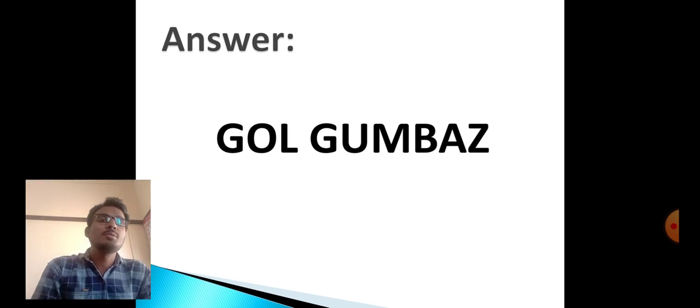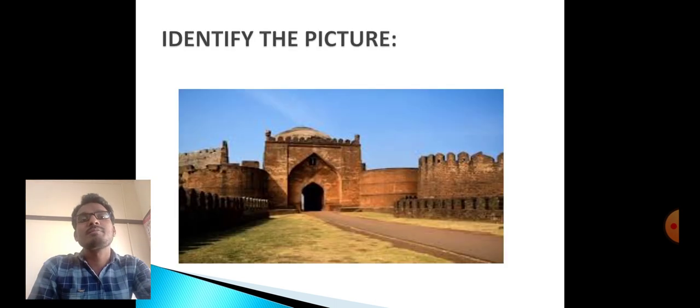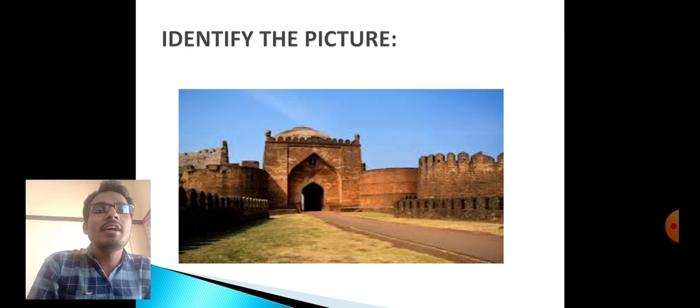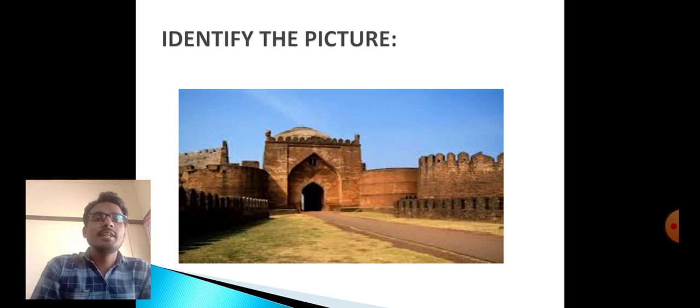Okay, let us move on to the next picture. Identify this picture. Observe the picture and identify it. It is also one of the important architecture in Karnataka. It is located at Bidar. Clue I gave you already. Yes, children, any guess from you?